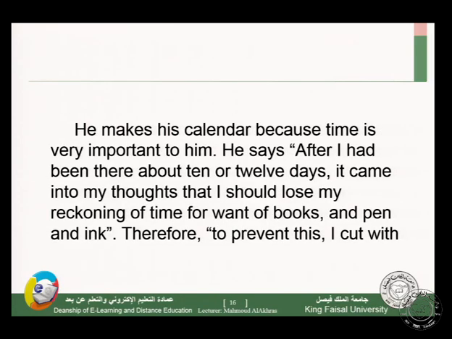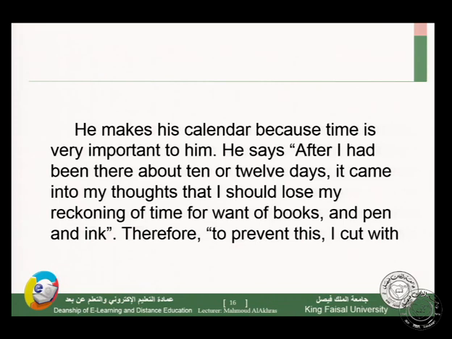He makes his calendar also. We can see again, he makes his calendar as a kind of civilized characteristic. Crusoe is civilized. He makes his calendar because time is very important to him.